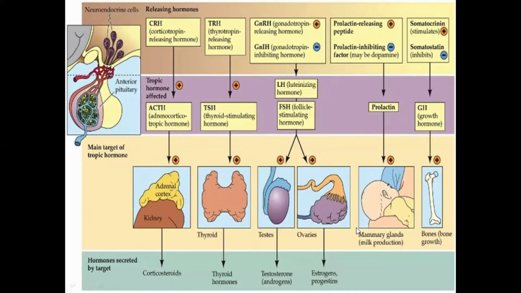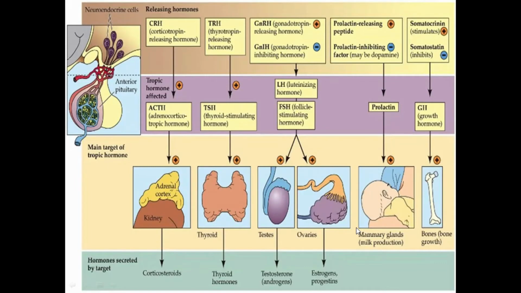The lactogenic effect is the production of milk from the mammary glands, which is required for the breastfeeding of infants. So this is the regulatory pathway for prolactin secretion.